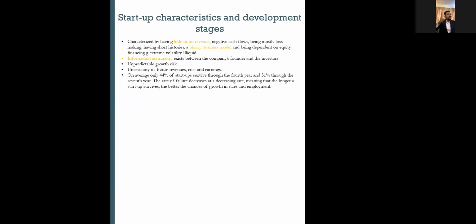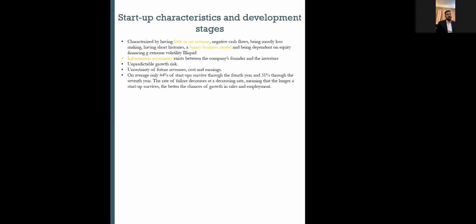So moving on, what are the characteristics of the stages of a startup company? There is little or no revenue, and yes, it's a binary business model, right? A research study says that after the 7th year of a startup company, 70% of startup companies fail to go forward, right? So that's a bigger challenge from an investor point of view, there's a lot of risk for a going concern, right? So how could these risks be measured, and how should these risks be accounted for before investing in